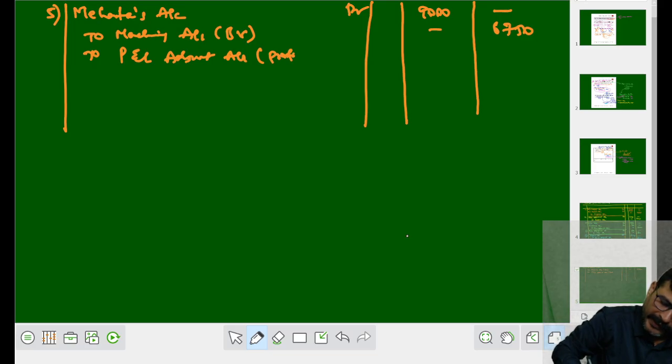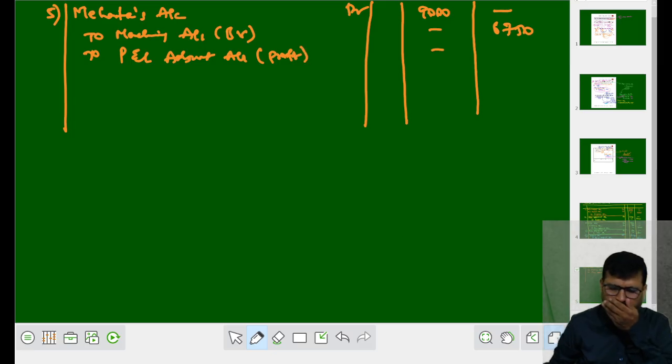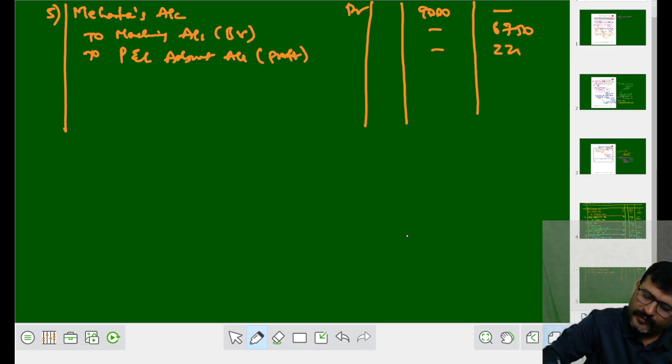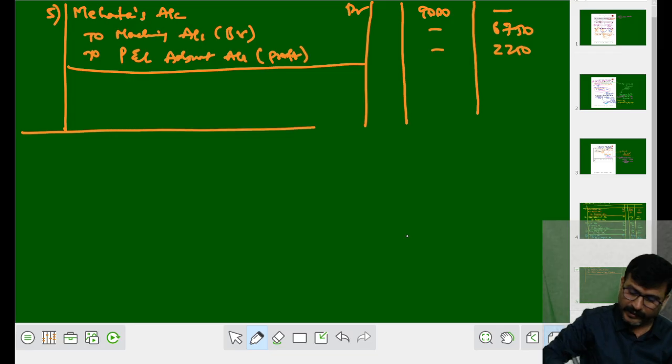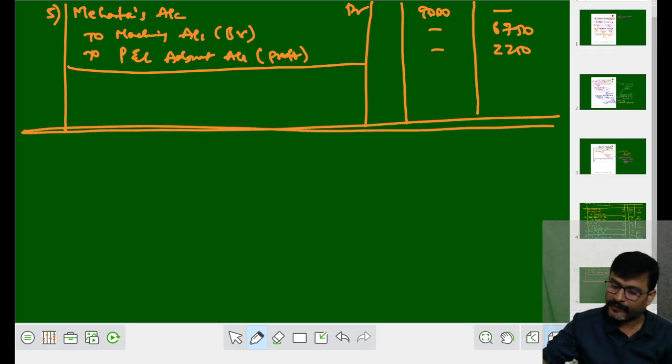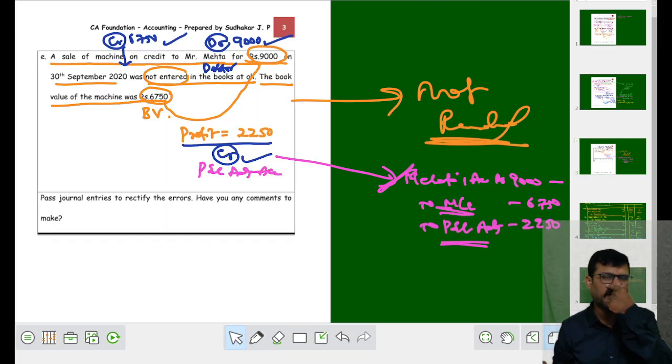In bracket let me write profit that is 2250, being machinery sold to Mehta is now recorded, है ना, to whom the machinery sold, Mehta only. Machinery sold to Mehta is now recorded.